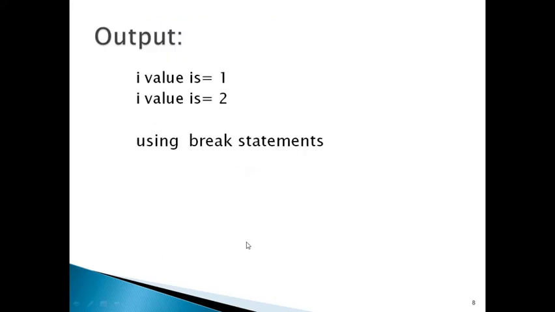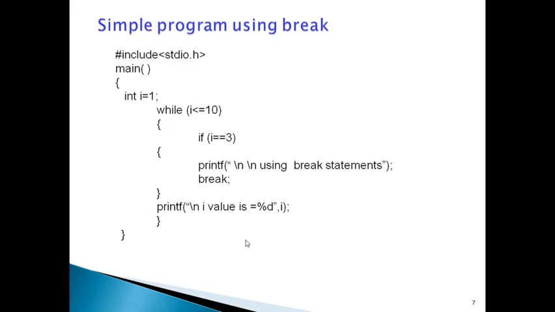The expected output is: i value is 1 in the first iteration, i value is 2 in the second iteration, and in the third iteration it executes the break statement. If you observe the program, without the break statement it prints the i value 10 times, 1 to 10.